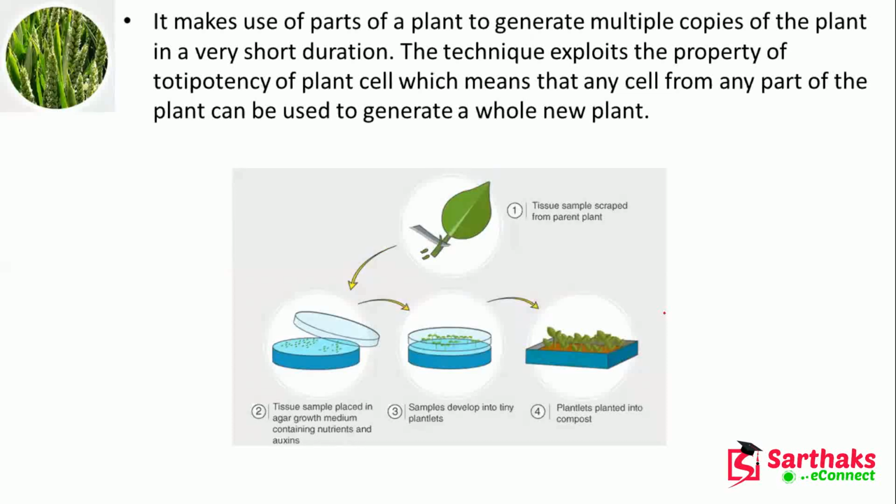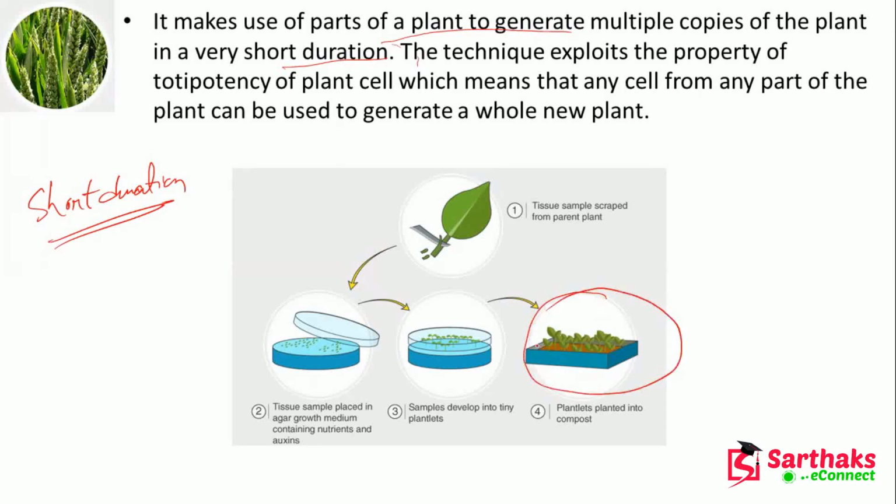Now this tissue culture makes parts of the plant generate multiple copies of the plant in a very short duration. This is one advantage. Another thing is that the plantlets are all similar, with all similar traits for each plant.